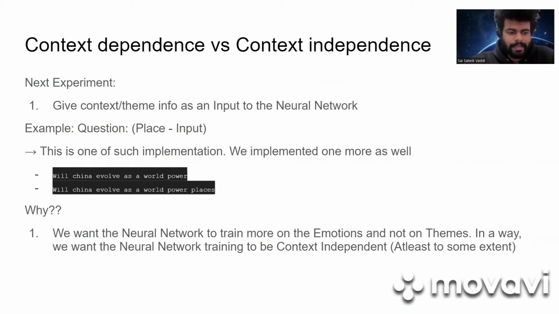Our thought behind this experiment is to make our neural network train more on the emotions and not on the theme or context of the question, which means our thought is to make the neural network training as context or theme independent. So here comes the concept of context independence, which we like to introduce, and it is a proposal from our project. We will go over how we implemented this concept in various forms in the next slides and how performance metrics are for this concept.